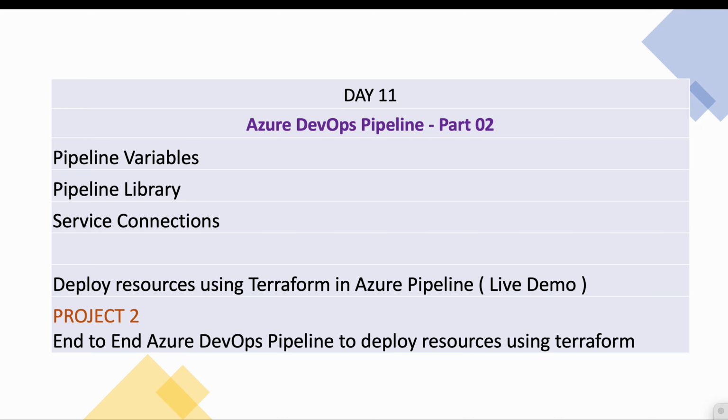The Azure pipeline will trigger the Terraform. Terraform will create the resources. The entire workflow we will see here. Okay, so in this section, Azure repo will trigger the pipeline. Pipeline will call the Terraform. Terraform will create the resources. This workflow we will cover it on the day 11.